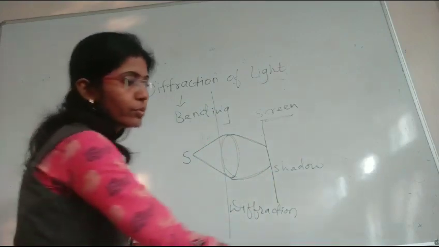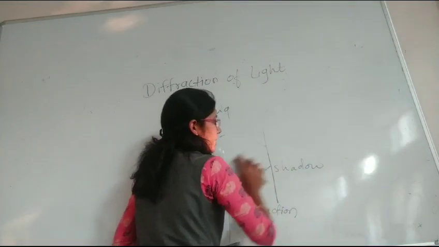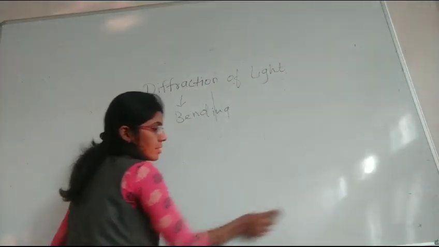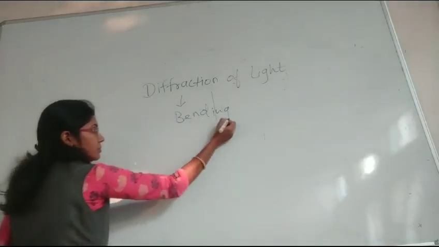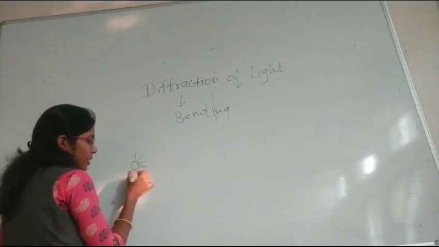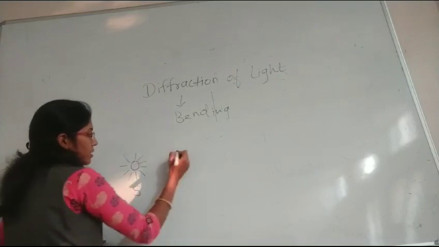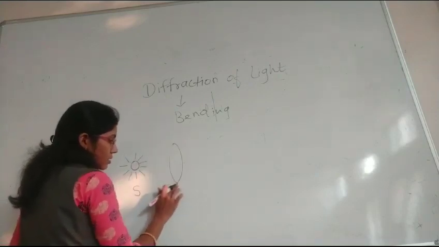Now we will see from the exact diagram what diffraction of light is and what its types are. First we will consider one source of light. This is the monochromatic source. We consider it as S. Then a lens is taken.